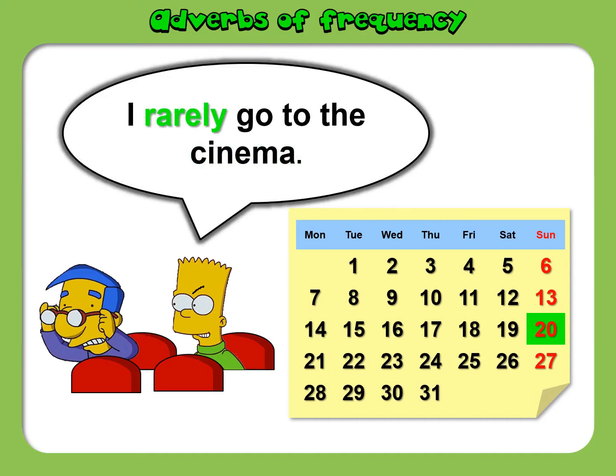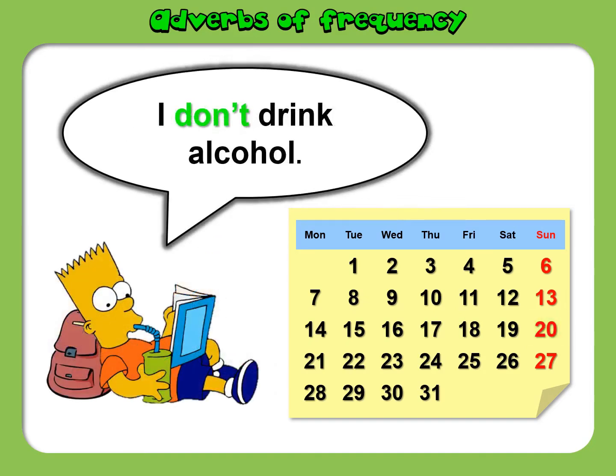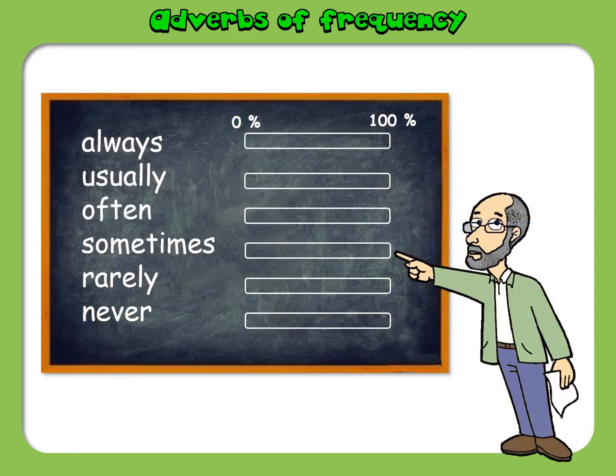It can be just 10%. Now the last sentence, I don't drink alcohol. So I can say I never drink alcohol. This never means 0%. It's the opposite of always. Okay, so now let's move to practice.